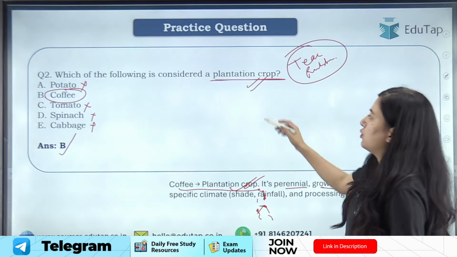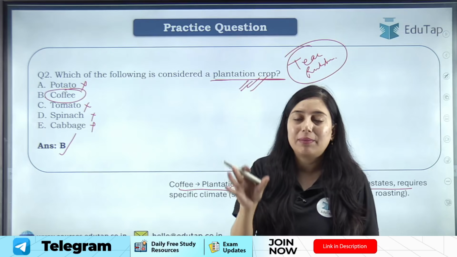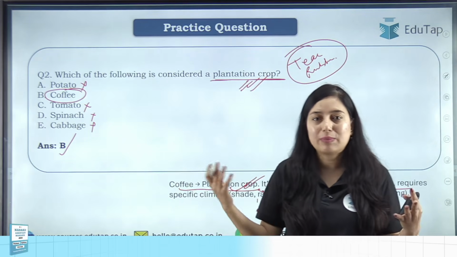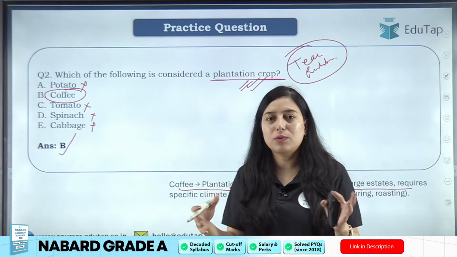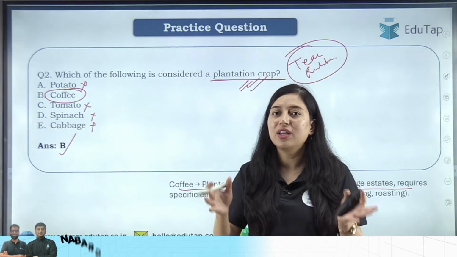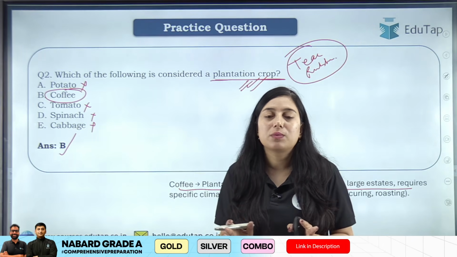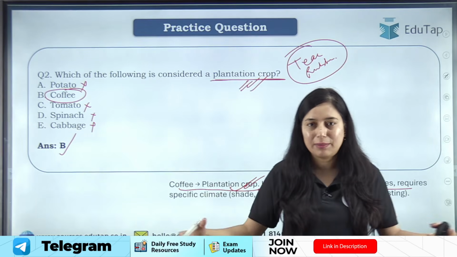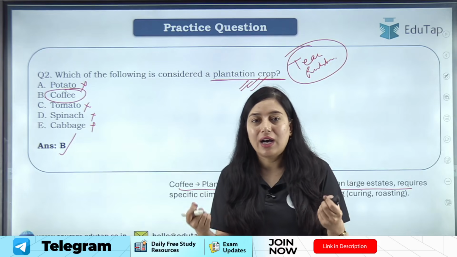One more thing students, जो plantation crops होती है they are perennial. Once you have established a plantation crop field or a place where you are growing these plantation crops, you don't need to resow it. हमारी एनुअल क्रॉप्स या फील्ड क्रॉप्स में यूजुअली क्या होता है, we need to resow it after a certain period of time, we need to harvest it and then resow it, right. But in plantation crops, once you have established that whole area, you don't have to resow it, you just need to harvest.